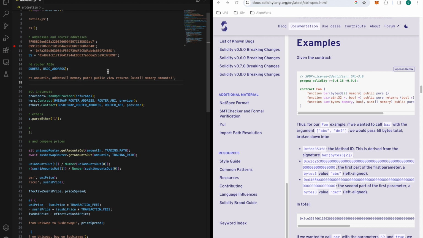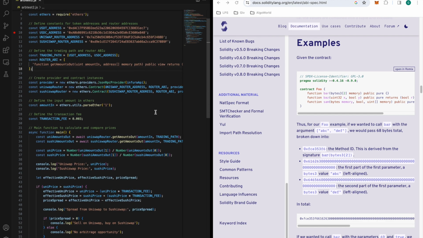I'm split screening because I like to look at documentation while you write code. It's easier to look at documentation while you write code when you split screen it. 100% recommended. All right.